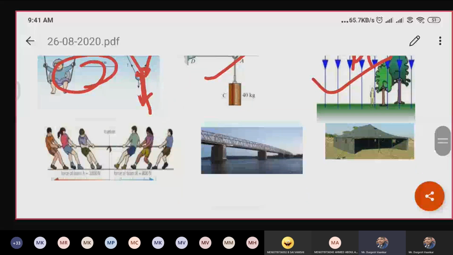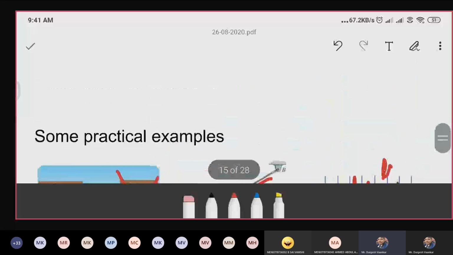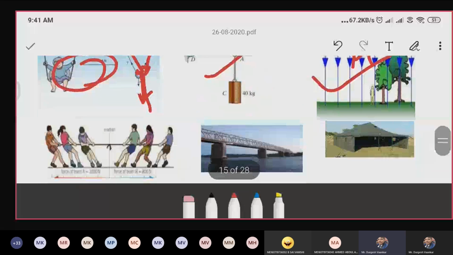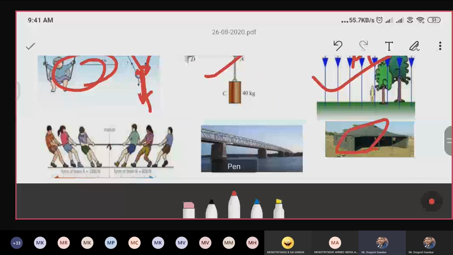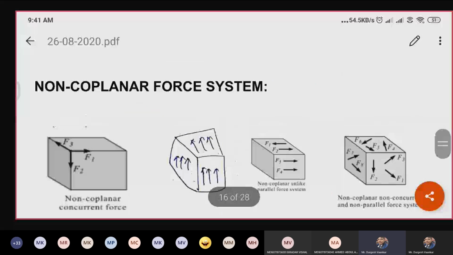I have given this also. See the last case. Which case is it? Coplanar or non-coplanar? First of all, tell me. Non-coplanar, sir. Very good. Why non-coplanar? Because the forces are acting in more than one plane. Very good. Next, coming to the first one.